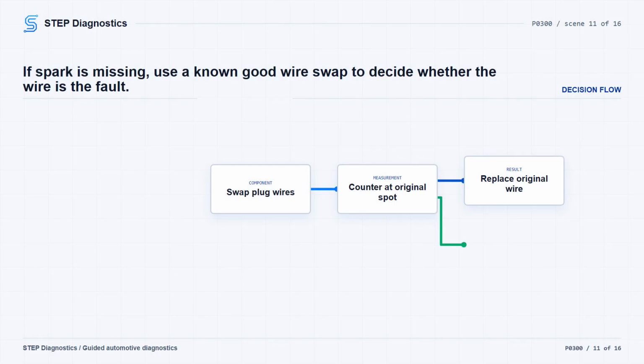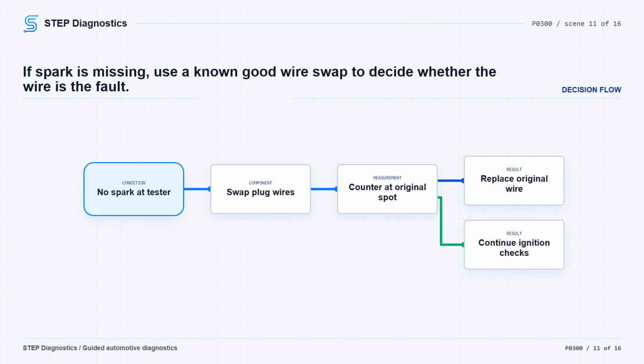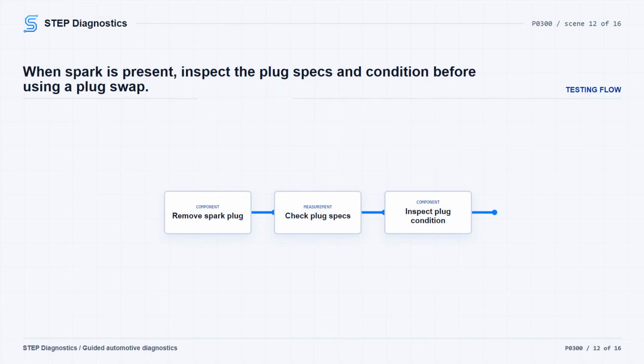If there is no spark at the tester, swap the spark plug wire from the original misfire location with another known good spark plug wire from the vehicle. Run the engine again and watch the cylinder 1 to 8 current misfire counter. If the counter does not increment at the original location anymore, replace the spark plug wire that was originally at the fault location. If the counter still increments at the original location, continue with ignition system diagnosis instead of condemning the wire. If spark is present at the tester, turn the vehicle off and remove the spark plug.